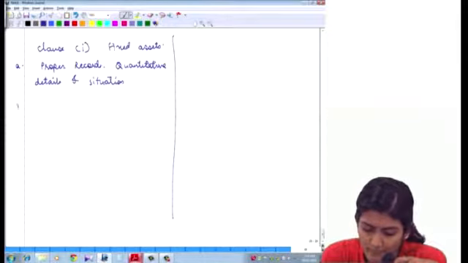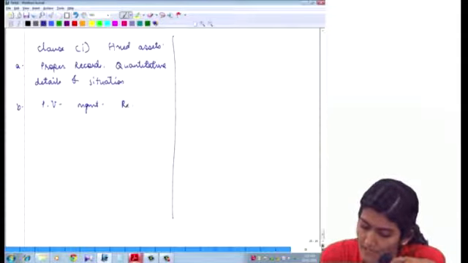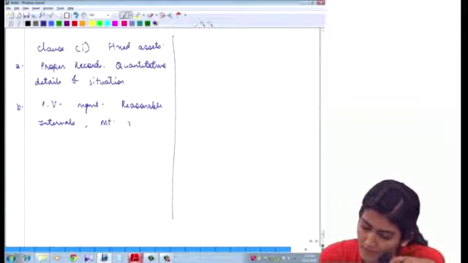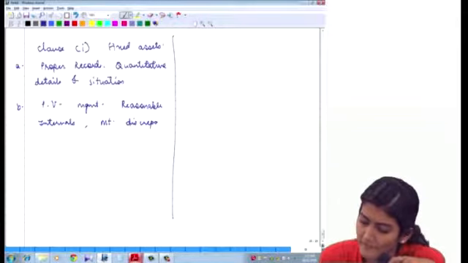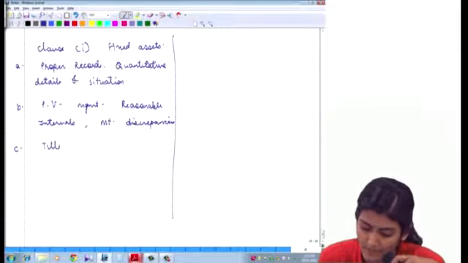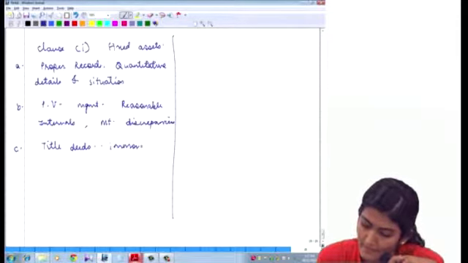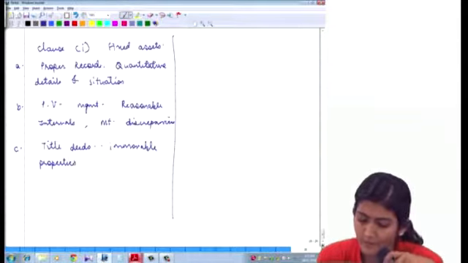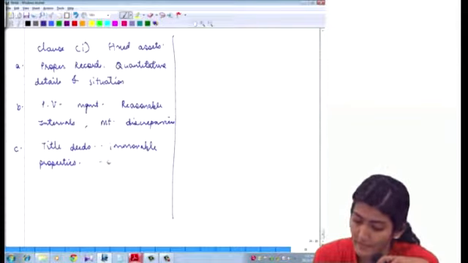Then whether these fixed assets have been physically verified by the management at reasonable intervals, and material discrepancies noticed on physical verification, have they been properly dealt with in the books of account. And the last one, whether title deeds of immovable properties are held in the name of the company. If not, provide the details thereof.